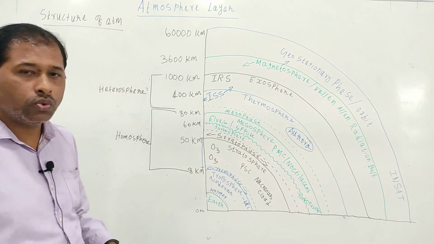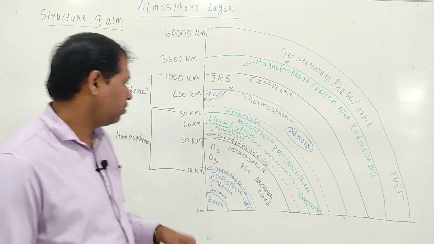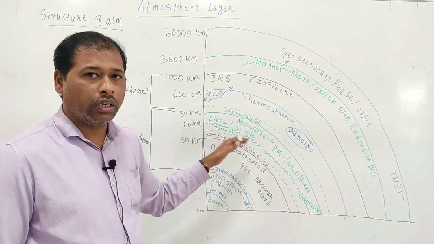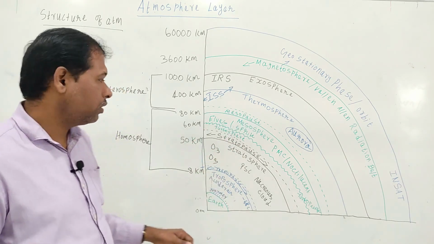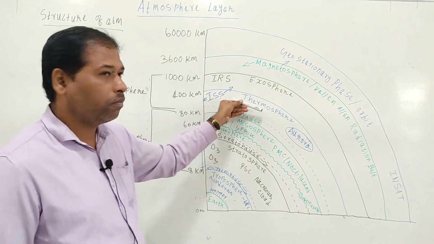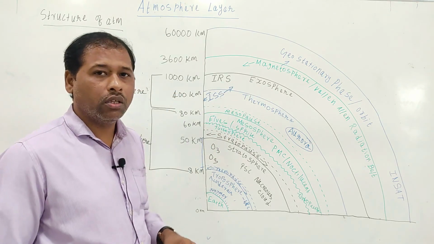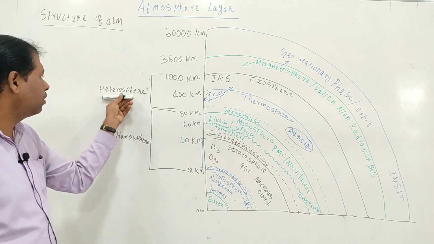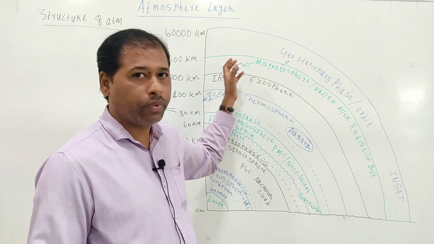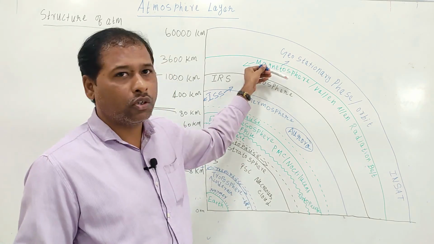Look at the troposphere, stratosphere and mesosphere. There are no changes in their characters or in the height of the top of these layers, so these layers are called the homosphere. In the thermosphere and exosphere, the height of the top is always changing constantly, so this layer is the heterosphere. After the atmosphere layers, there are a number of other layers, the first being the magnetosphere.